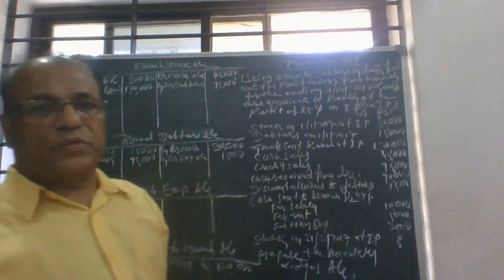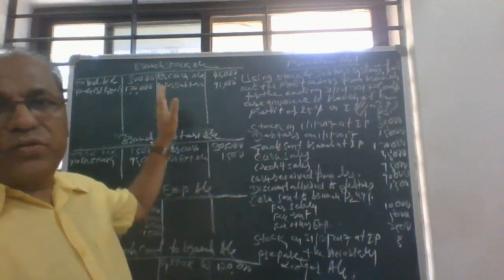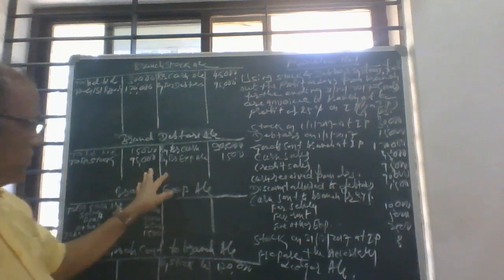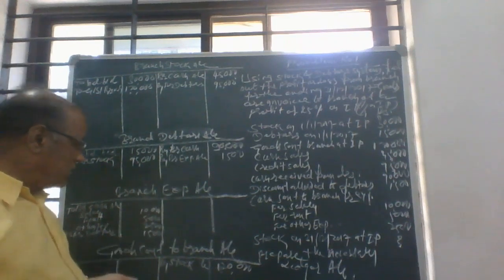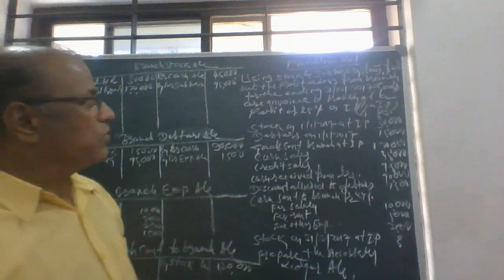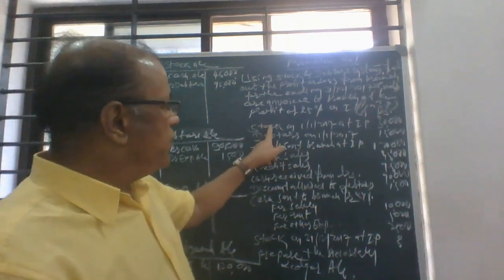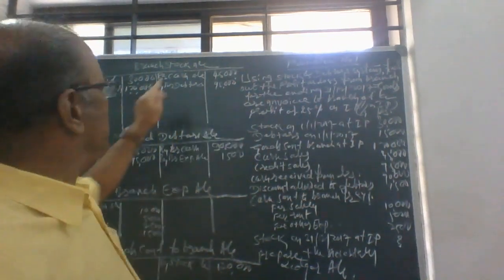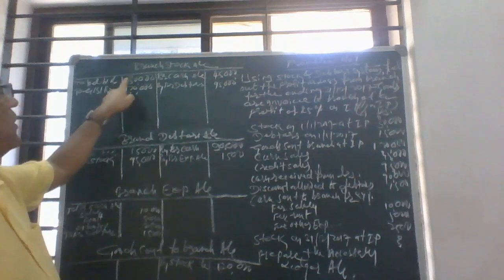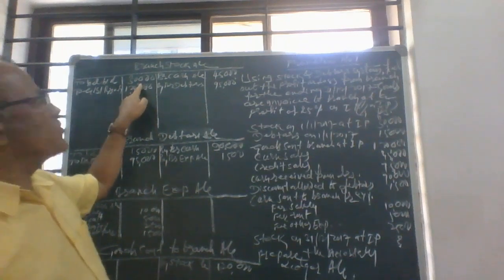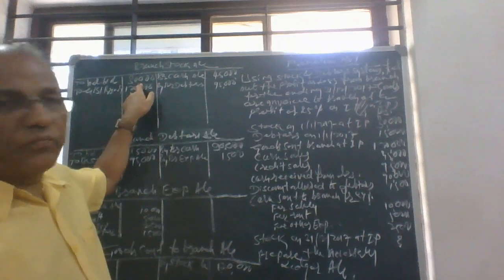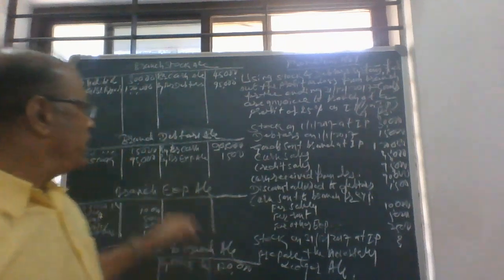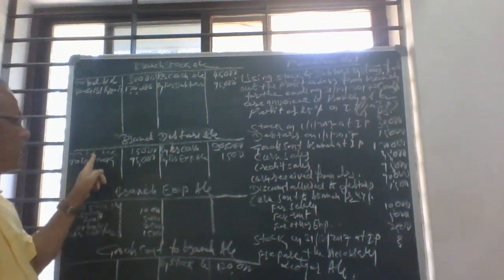This is the problem, simple problem. So we have to draw these accounts: branch stock account, branch debtors account, branch expenses account, and also the goods sent to branch account. The first entry, that is, you see stock, opening stock. So opening stock, usually it is debited to balance brought down. Opening stock 30,000 rupees we have to take in the branch stock account, debit side. Then the debtors opening, it is debited to branch debtors account to balance brought down 15,000.